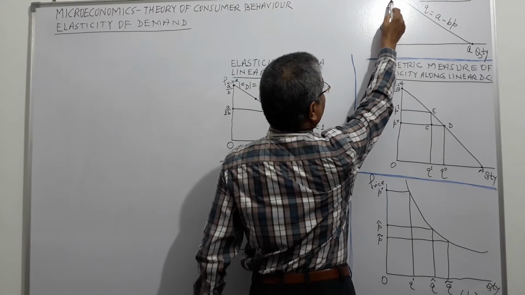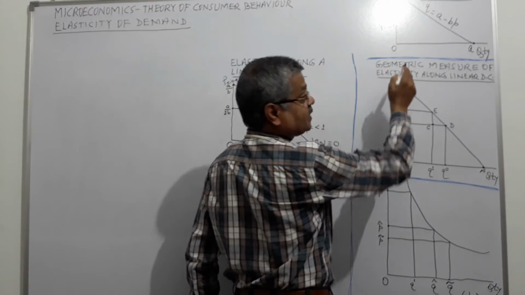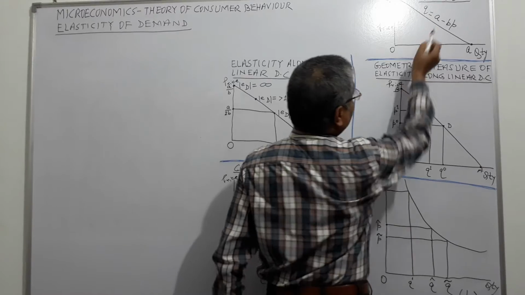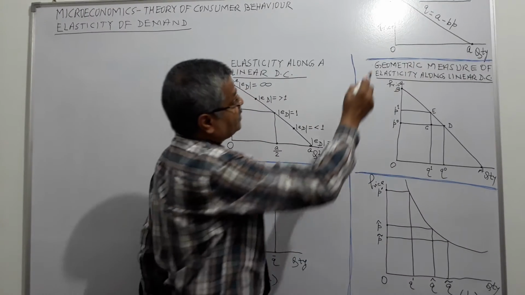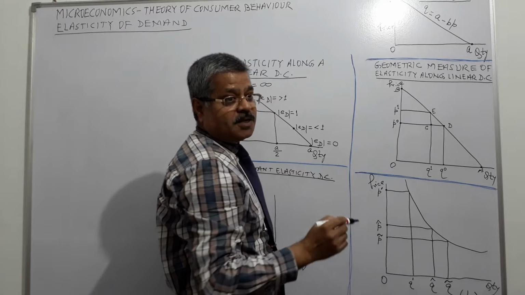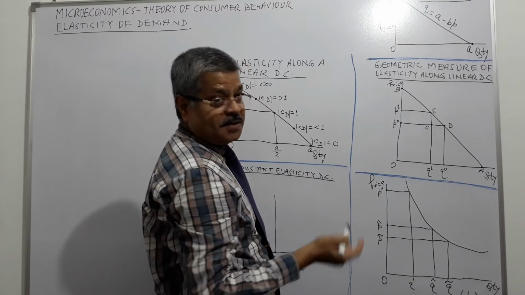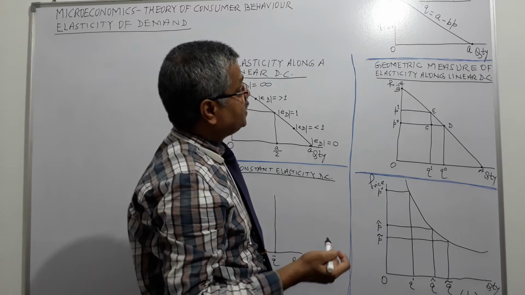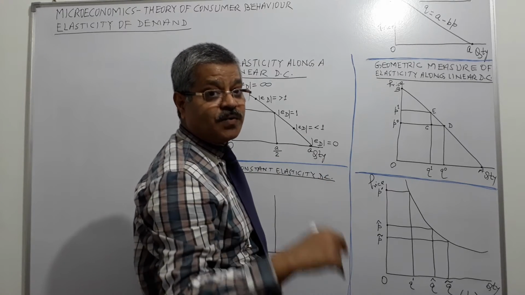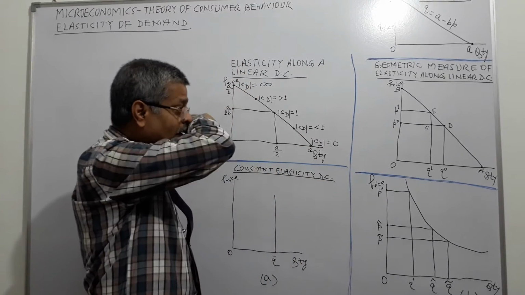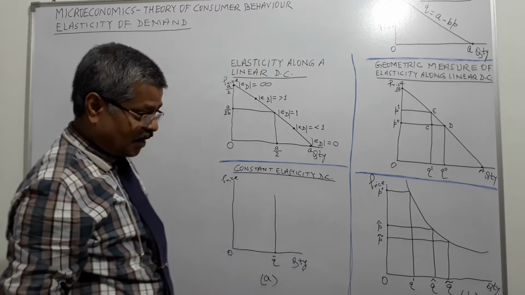At this price, A upon B, quantity demanded is 0, right? And what is minus B? Minus B is the slope of the demand curve. What is the slope of the demand curve? It represents the rate of change in demand consequent to a rate of change in the price of the good, right? So that is the linear demand curve.